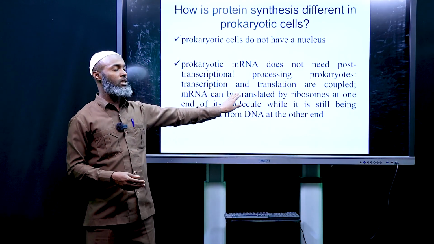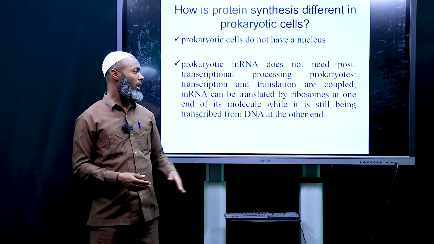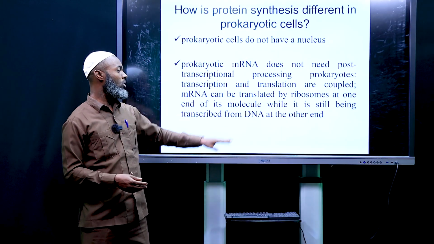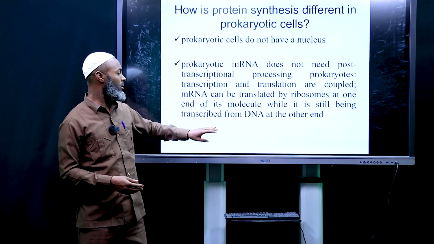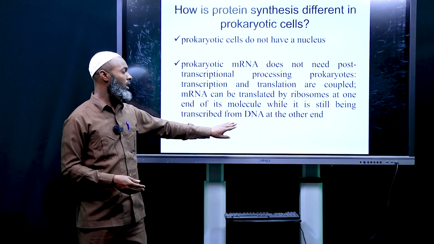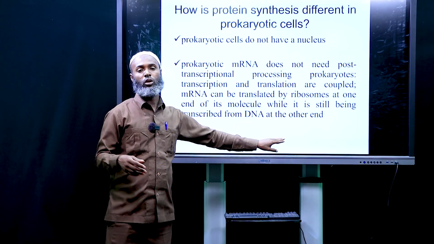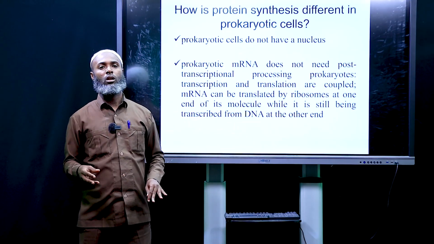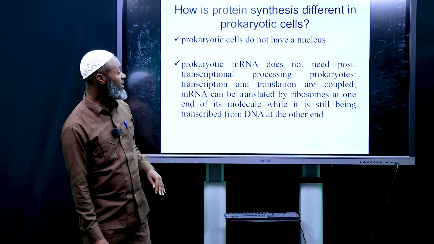Messenger RNA can be translated by ribosomes at one end of its molecule while it is still being transcribed from DNA at the other end. So the end-to-end process will occur without a nucleus.